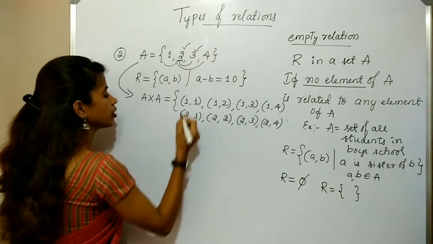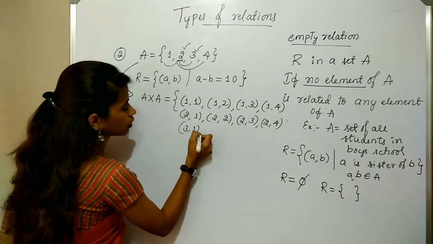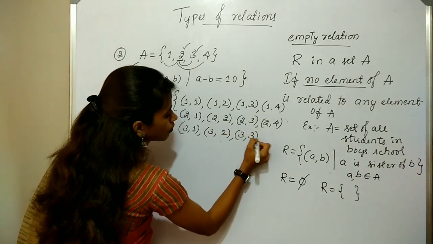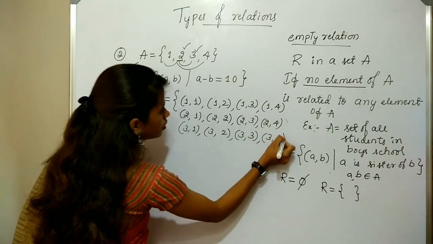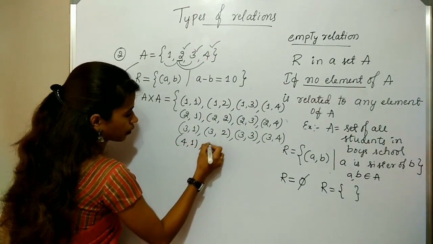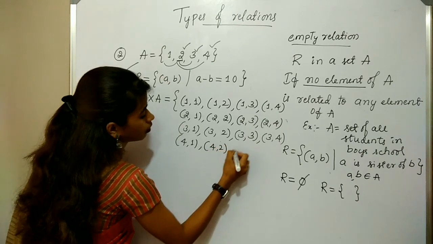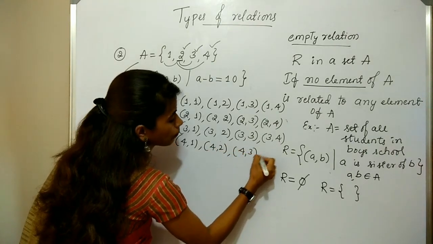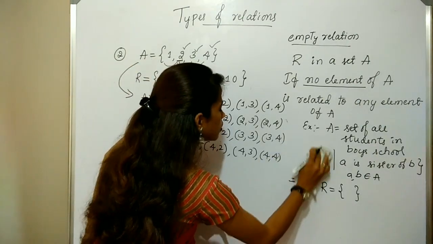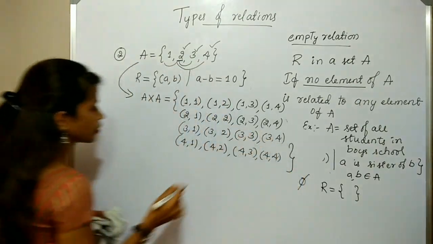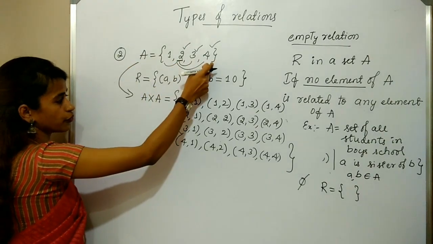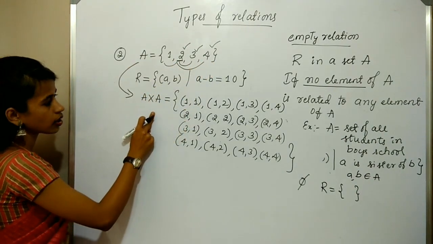Next third element, 3 with 1, 3 with 2, 3 with 3, 3 with 4. And the last element, 4 with 1, 4 with 2, 4 with 3 and 4 with 4. So this is the Cartesian product of this set 1, 2, 3, 4 with itself.